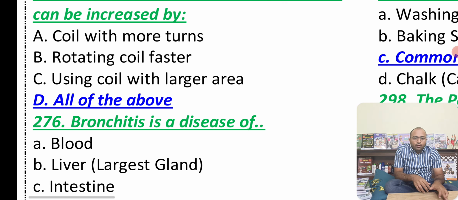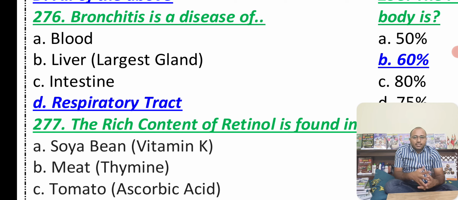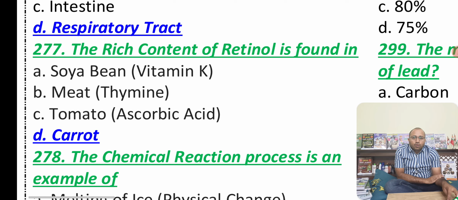Now we have something called bronchitis. It's a disease of the respiratory tract, guys. Even I have acute bronchitis; if I eat ghee from buffalo instead of cow, I'll have a problem. So that is one thing, bronchitis I'll have to face. When it comes to the liver, it is the largest gland in the human body, guys. If I say largest organ in the human body, that is our skin. Here we have the longest part, the small intestine.